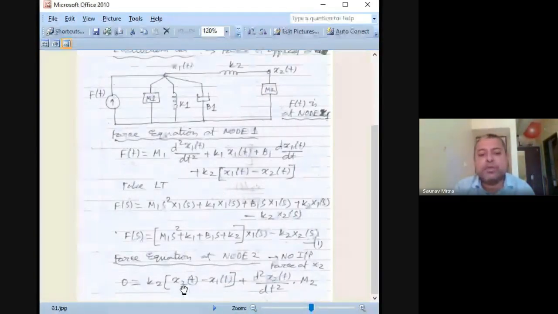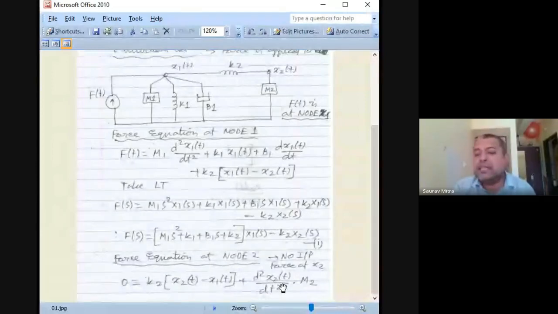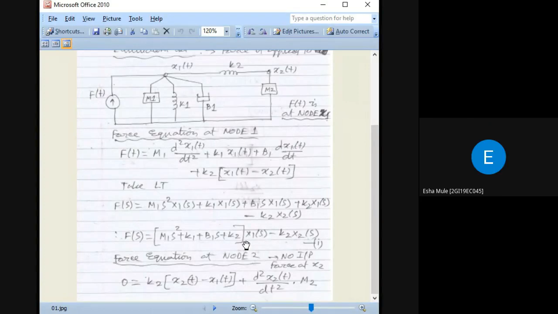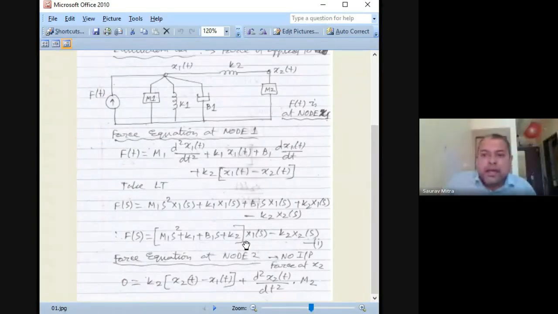From here there is nothing on the left side, so you can represent either x1s in terms of x2s or x2s in terms of x1s and then substitute it here. After you substitute, you find the relationship between either x1 by F or x2 by F.